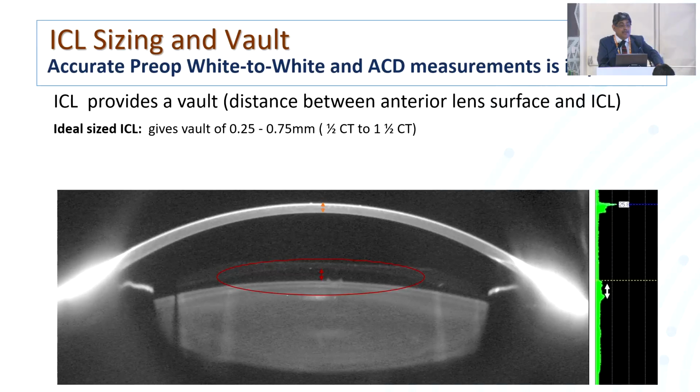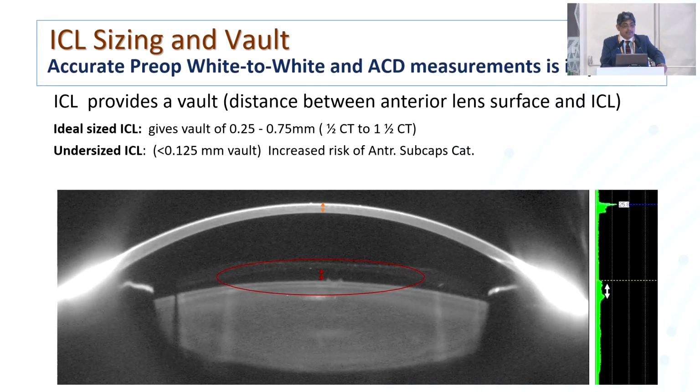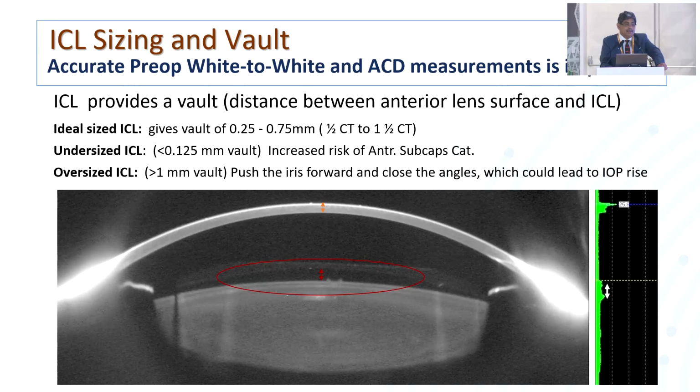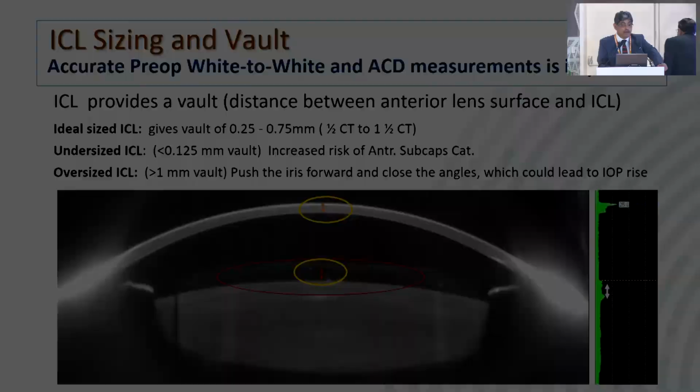The ideal vault should be between 0.25 to 0.75, which is like half the corneal thickness to 1.5 times the corneal thickness. This should be kept in mind, and on slit lamp you can easily see. An undersized ICL has high chances of anterior subcapsular cataract, and an oversized ICL will lead to development of glaucoma and rise in the intraocular pressure.